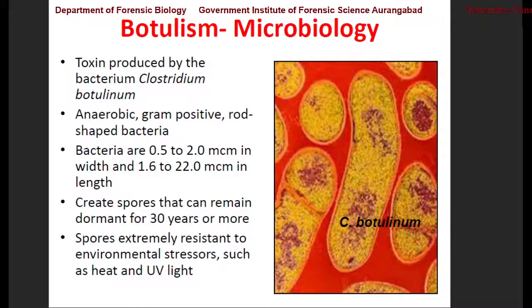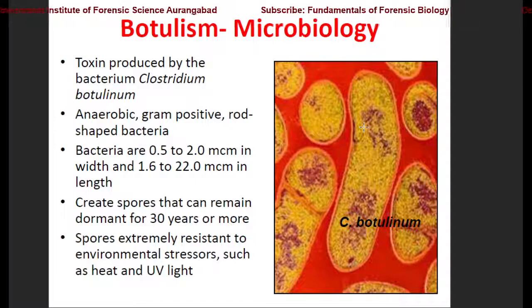Botulism, its microbiology. Toxin produced by this bacterium, Clostridium botulinum. It is, as we have discussed, an anaerobic, gram-positive, rod-shaped bacteria. Its size ranges from 0.5 to 2 micrometer in width and 1.6 to 22 micrometer in length. So here we can see its image. So it is a rod-shaped and thick rod-shaped bacteria.